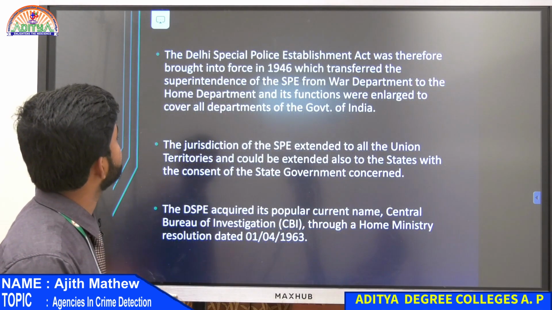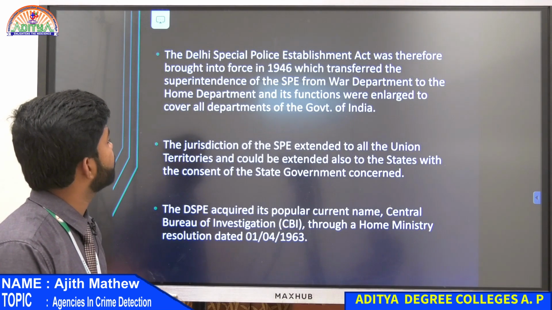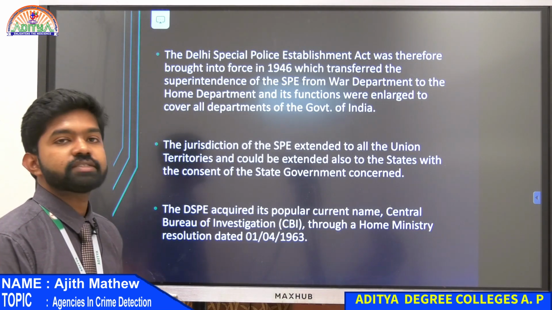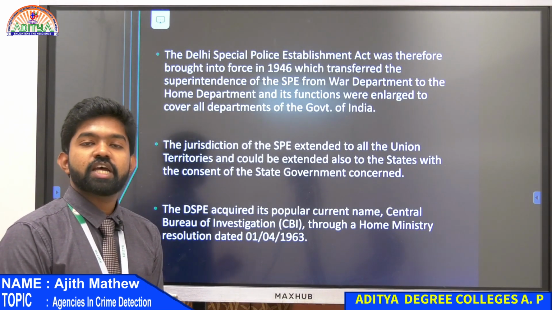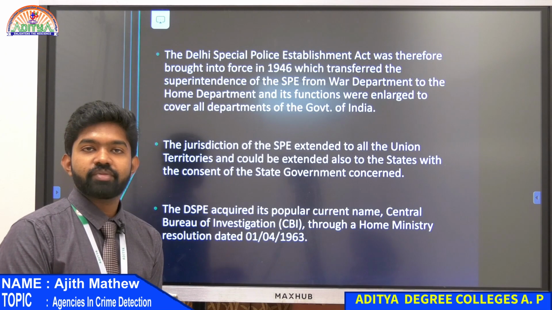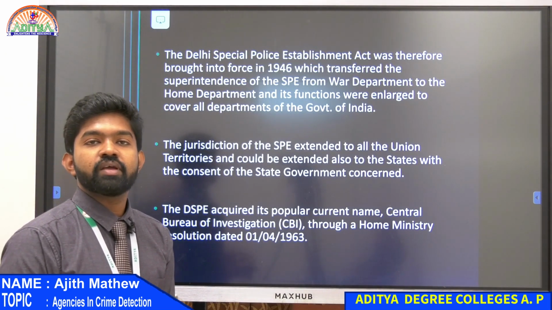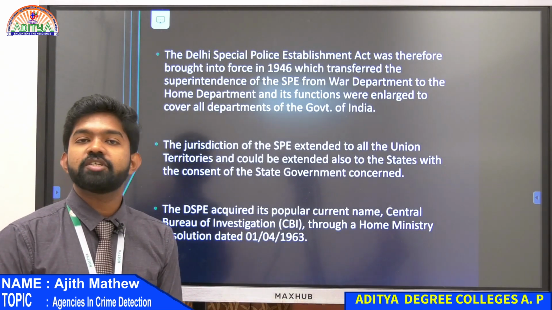The Delhi Special Police Establishment Act was therefore brought into force in 1949. It was first started under the Delhi Police. Since India knew that we needed this department, they brought in an act, known as the Special Police Establishment Act.